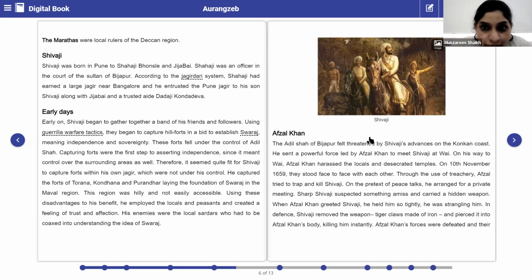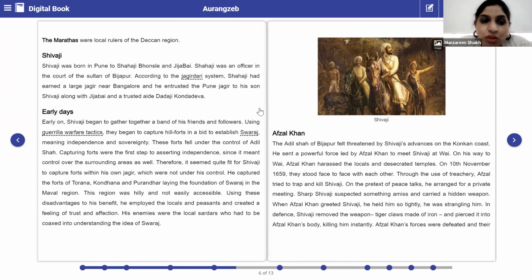We all know, right? Yes, ma'am, because we are Punekar, so we know there are so many monuments, so many things which reflect or give us the entire history about Shivaji and his struggle. So Shivaji was born in Pune to Shahaji Bhosle and Jijabai.